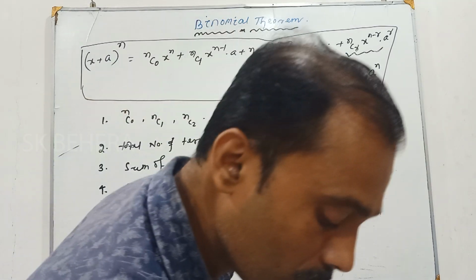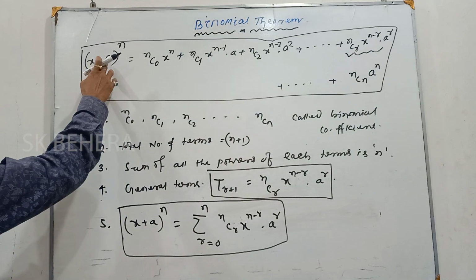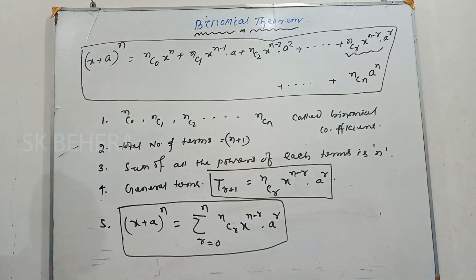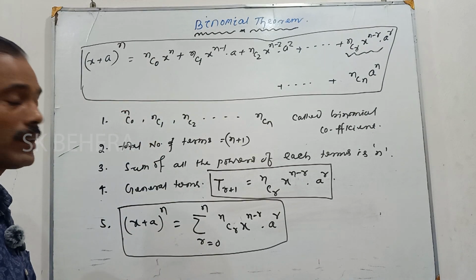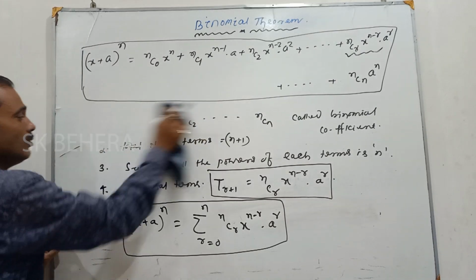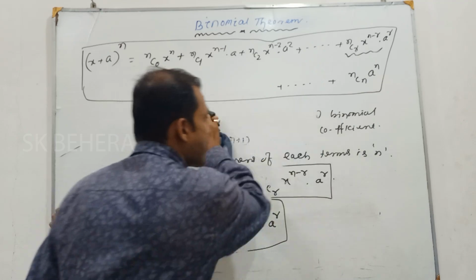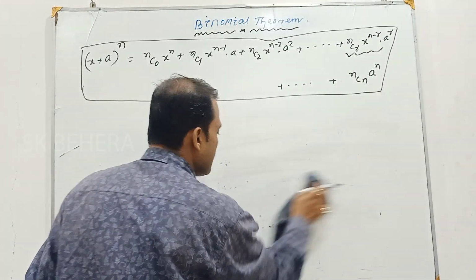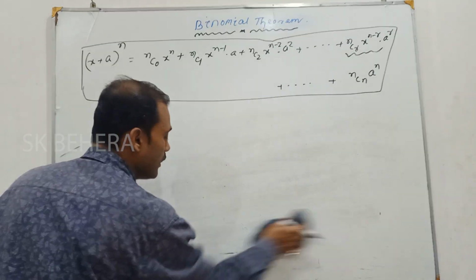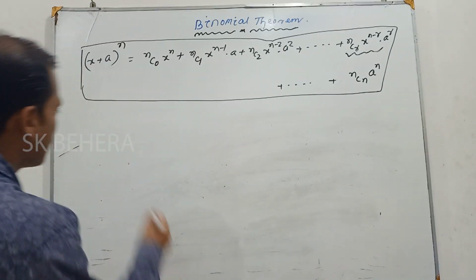Now you see, if we put the value of a equal to 1, then what will this be?